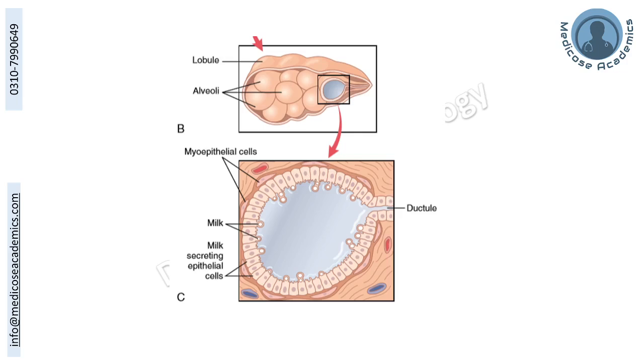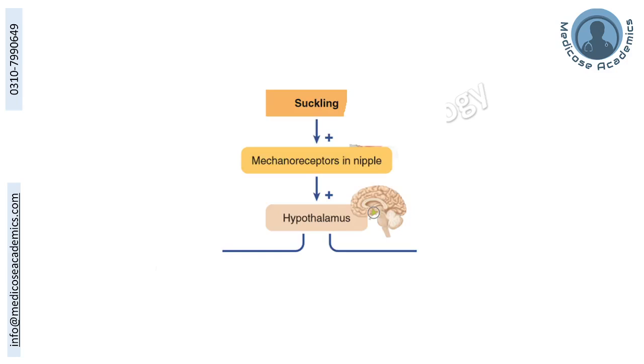Now moving on towards lactation, you can see here the lobular and alveolar development in the breast tissue, and this is the magnified version showing the epithelial cells around one alveolus of the milk secreting epithelial cell. Once secreted inside this alveolus, the milk is taken up by the ducts and ultimately into the larger mammillary ducts. So what is the stimulus for lactation?